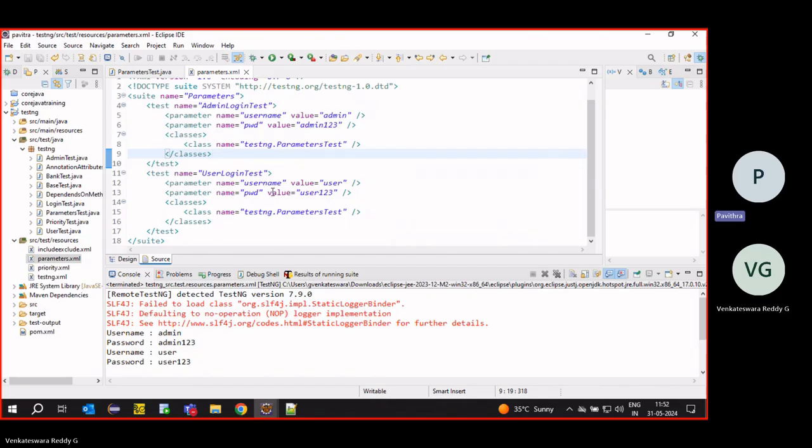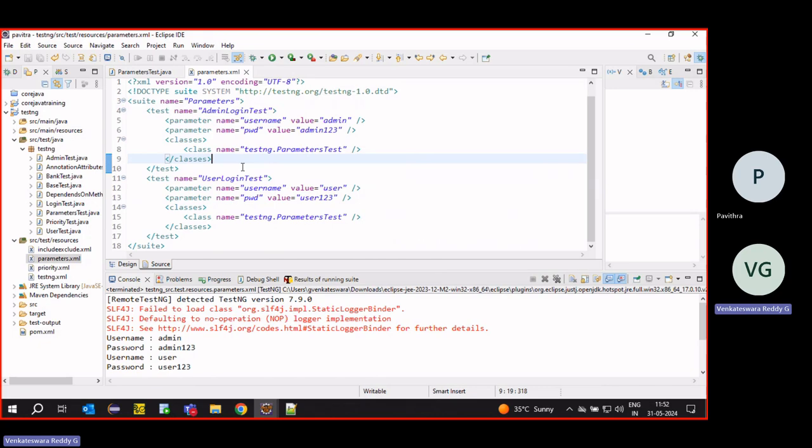So to avoid this, it is called data-driven testing. Same functionality we are testing with different sets of data. Same login functionality we are testing with different users. So if I want to achieve this, there is a TestNG feature called data provider.